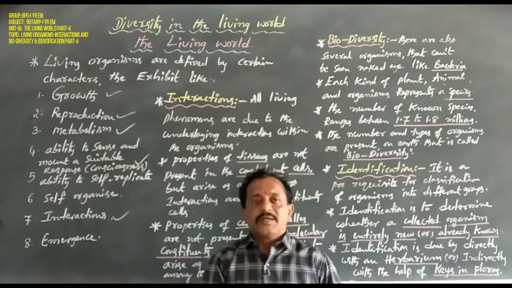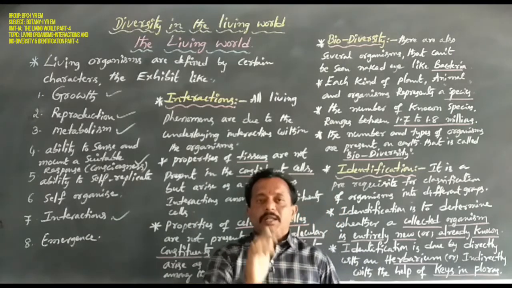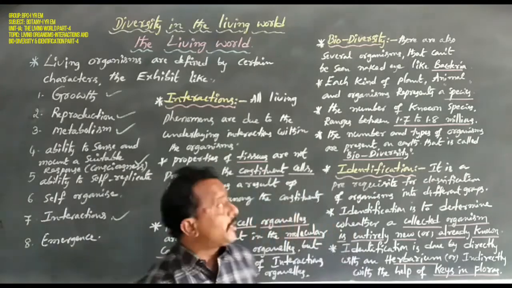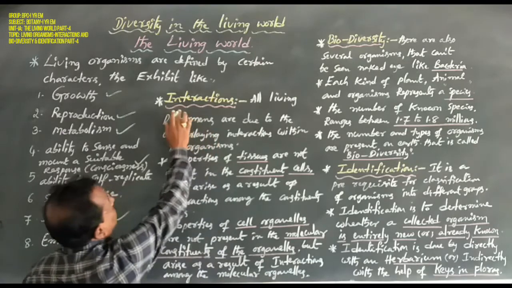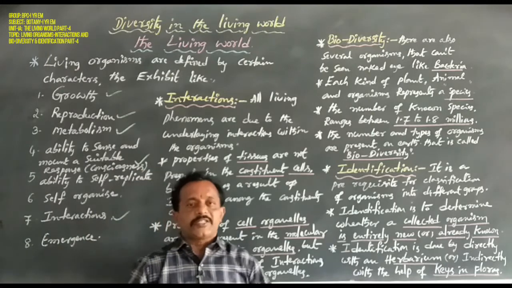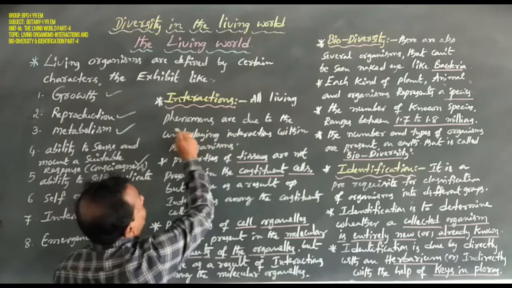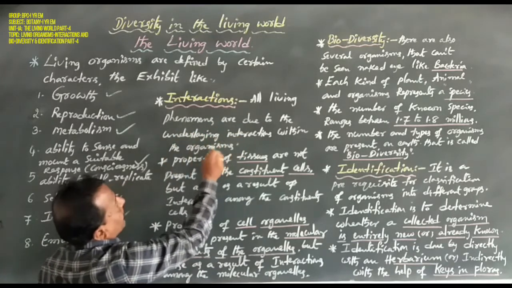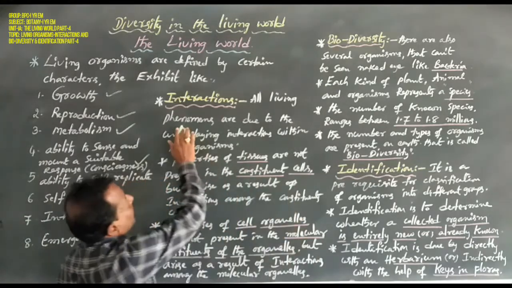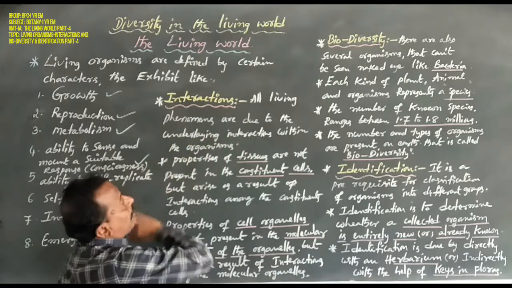In previous classes we discussed in detail the 4 important living organism characters. So today we are going to discuss the 5th important character, interactions. Let us discuss one by one. Dear students, all living phenomena are due to the underlying interactions within the organisms.